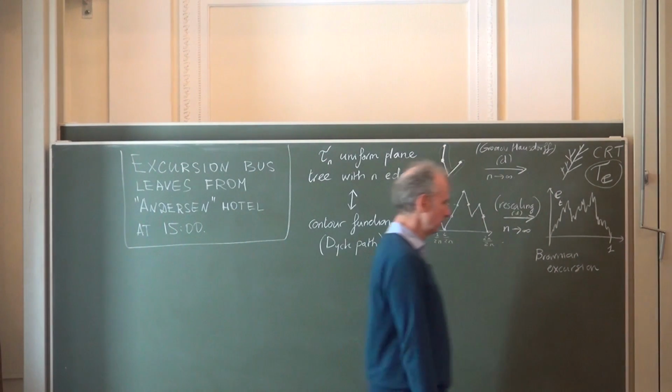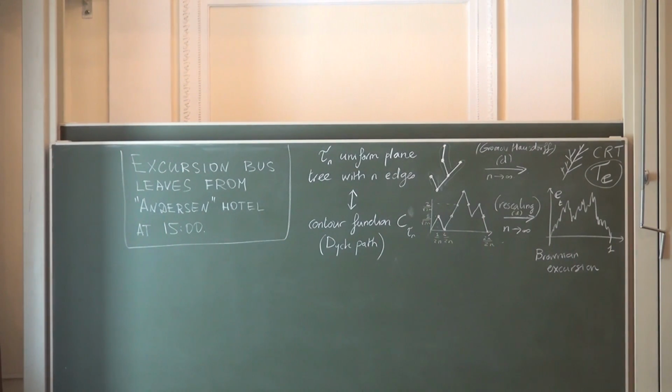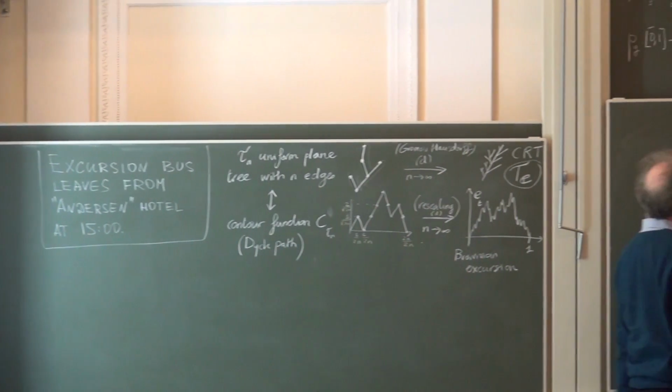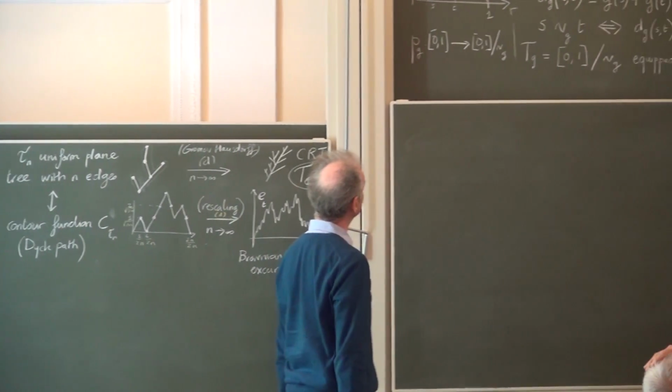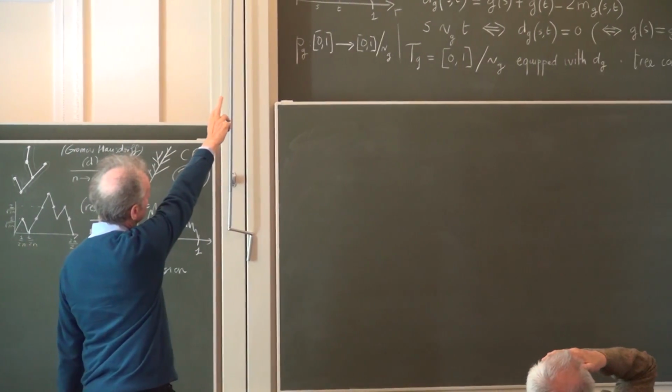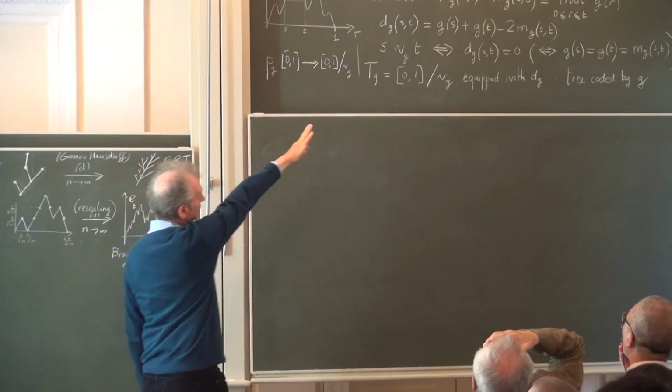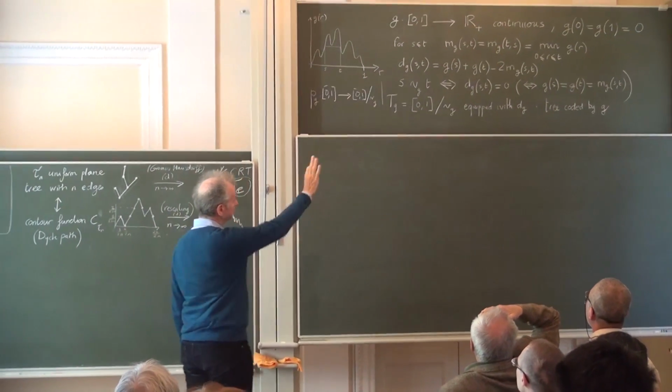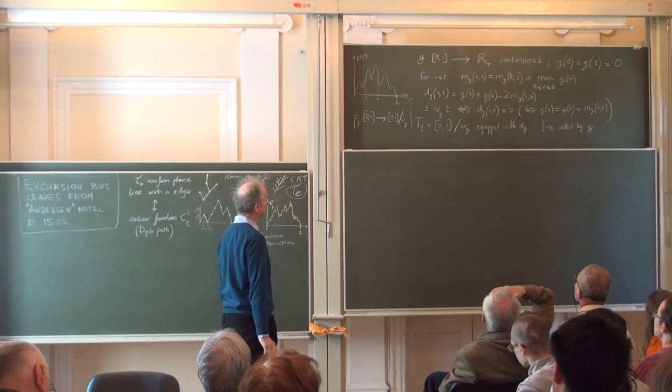So I've written on the other board just to remind you of the definition of the tree coded by a continuous function. Here I take a continuous function g. These are all definitions I introduced yesterday, so this is just to remind you of the definitions.